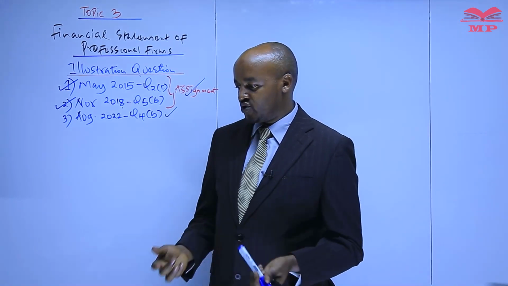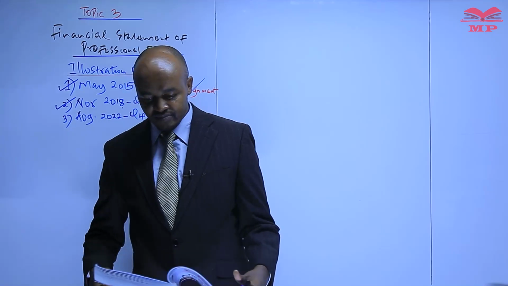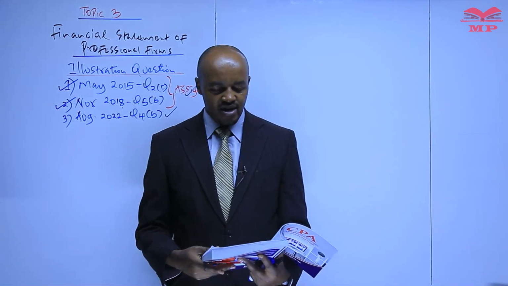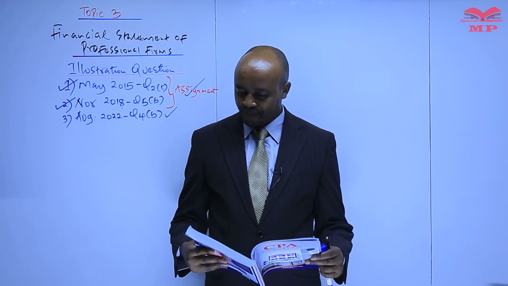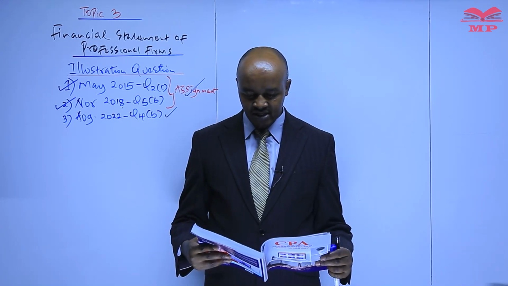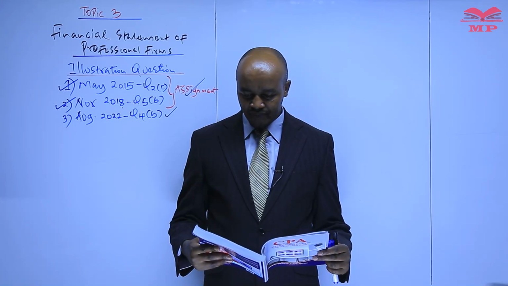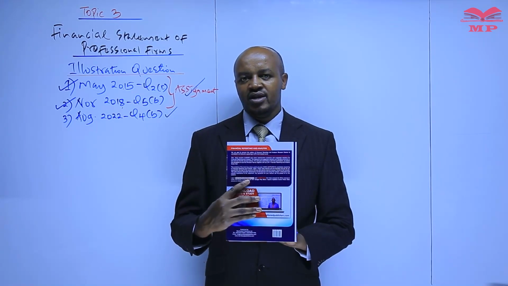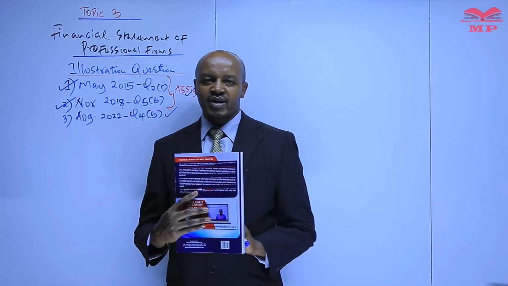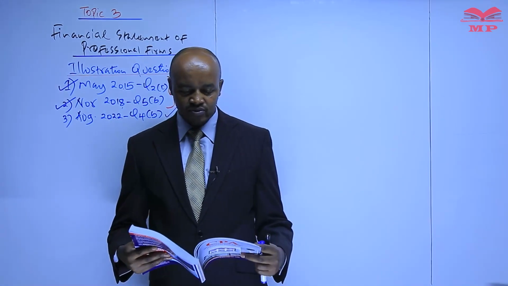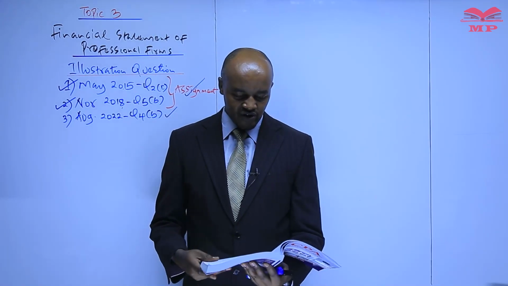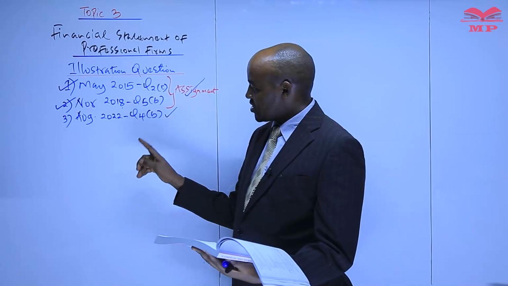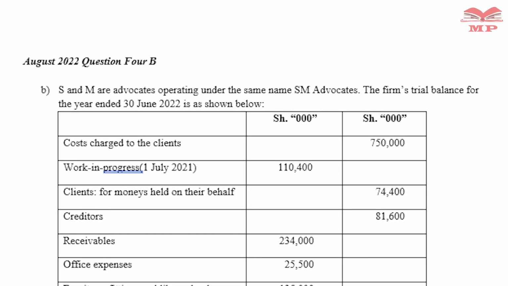I'll give those questions as an assignment. So make sure you attempt those questions, because for this unit you need to do a lot of exercise. Equally, if you have any challenge attempting those questions, I usually encourage my students to acquire this revision partner by Manifested Publishers, which will help you in your revision. So let's look at question 4B of August 2022. That is the question I want us to do for illustration purposes.